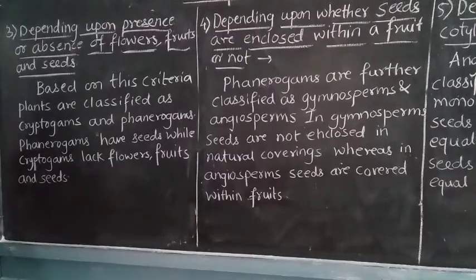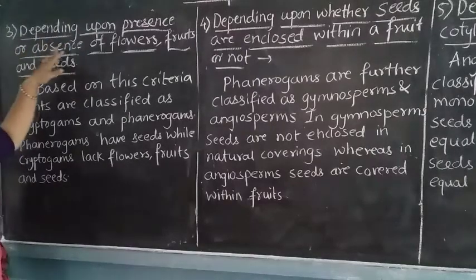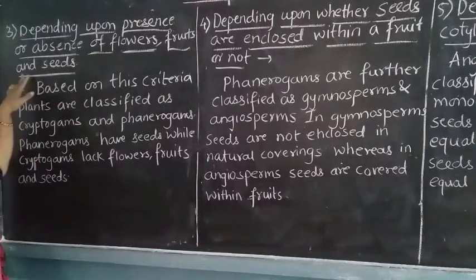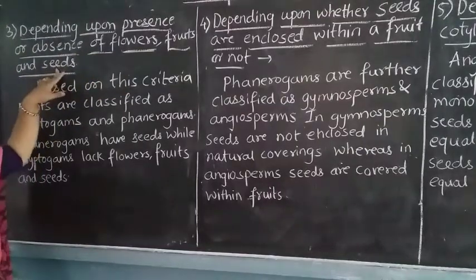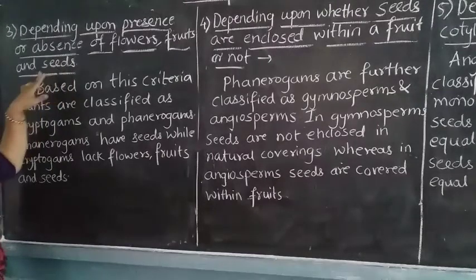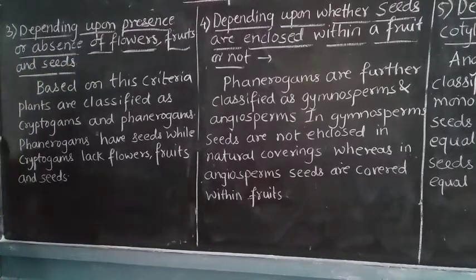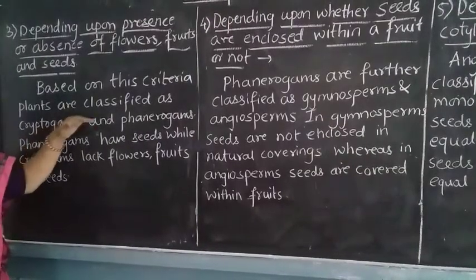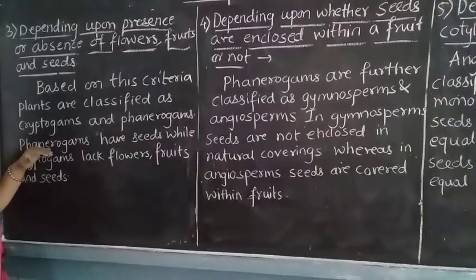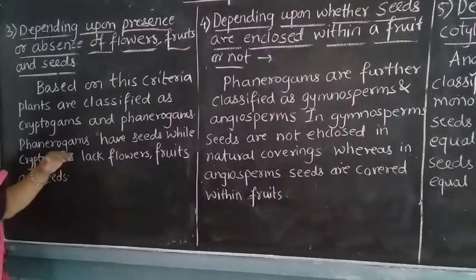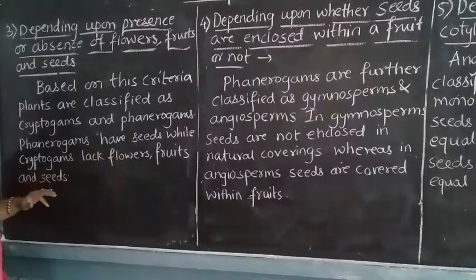The third point is depending upon the presence or absence of flowers, fruits and seeds. That means what we are going to see here is, if there is presence of flowers, fruits and seeds, then what happens? Or if there is an absence of flowers, fruits and seeds, then what is it called? Based on this criterion, plants are classified into cryptogams and phanerogams. Phanerogams have seeds, while cryptogams lack flowers, fruits and seeds.